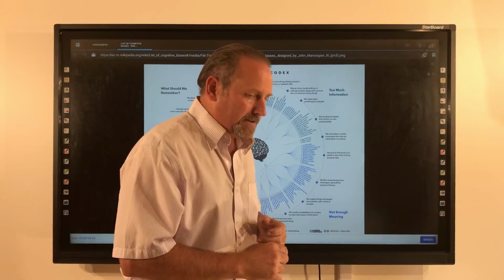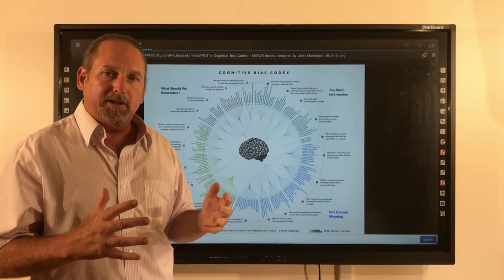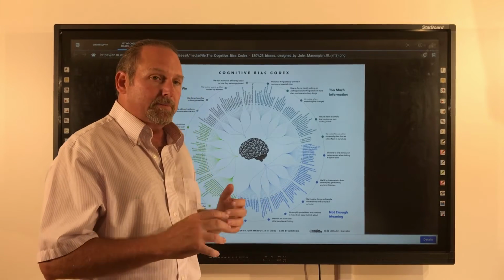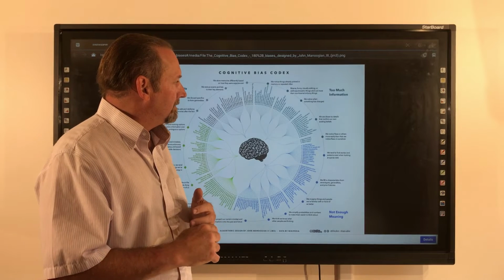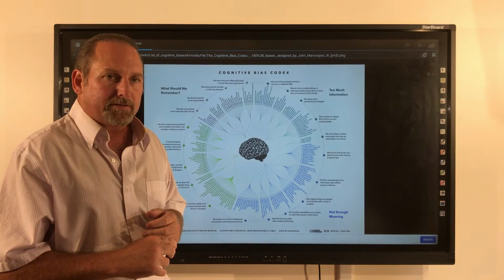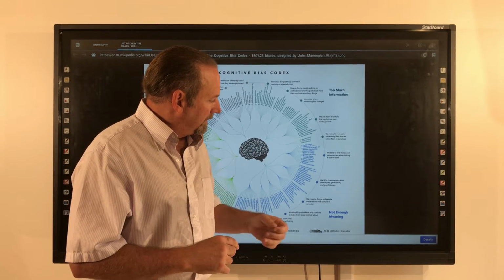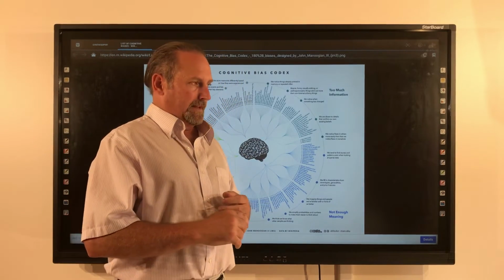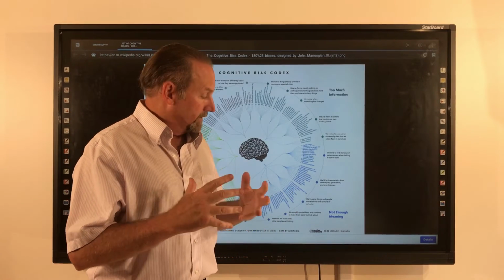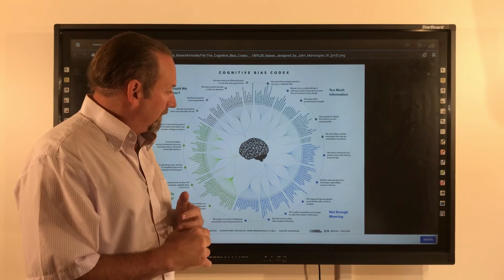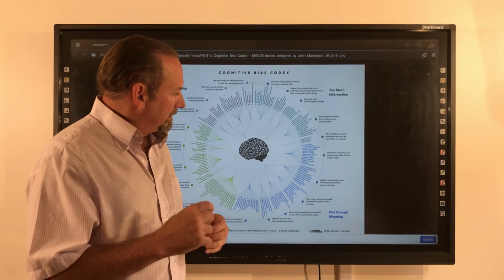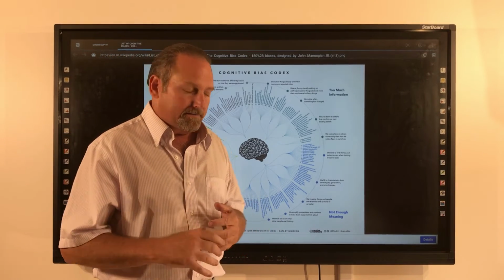First area over here, we'll look at too much information. Have you ever been in a situation where there's too much stimulus, too many variables? What do we do in that kind of context? We are drawn to details that confirm our existing viewpoints and beliefs. Second area, not enough meaning. We're in a context, in a situation where you're a little bit out of water, a little bit uncomfortable, don't have enough information. What do we do there? We fill in characteristics from stereotypes, generalities, and prior histories.